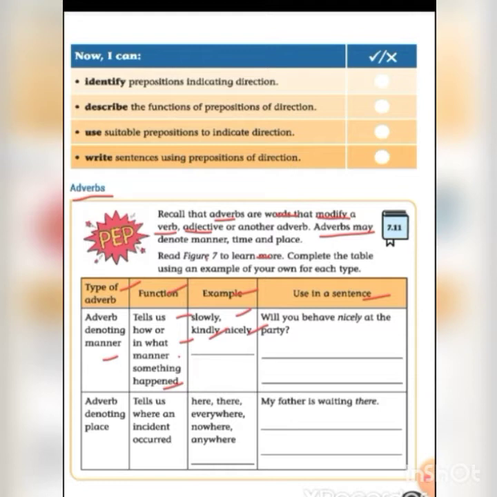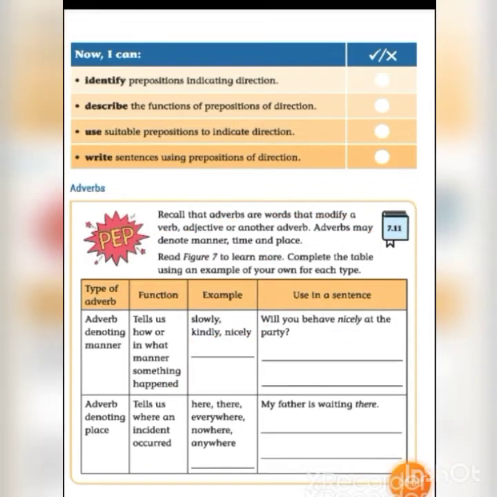Likewise, you should write your own example here. After that, you have to write your own sentence. Example sentence: will you behave nicely at the party? Here, nicely stands for adverb denoting manner. Here you have to write your own sentence.